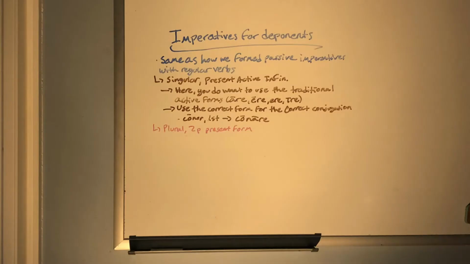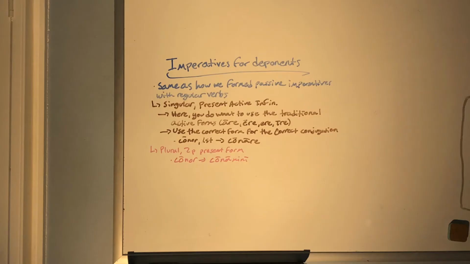And then in the plural, there's nothing weird, there's nothing tricky. It's exactly how we learned earlier. You just use the second person plural present form, the form that ends in -mini. So for conor, the plural imperative would be conamini.